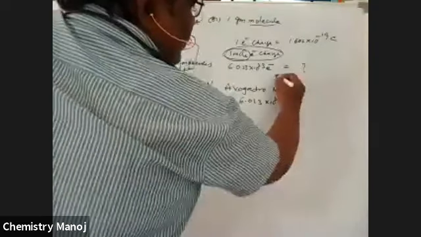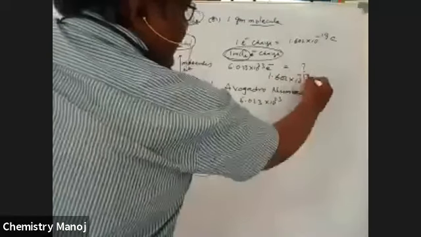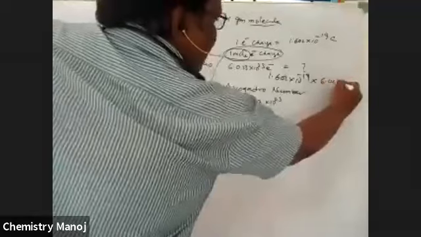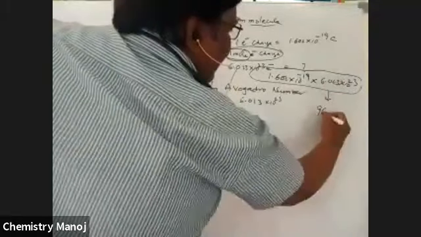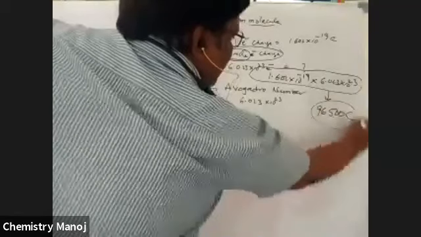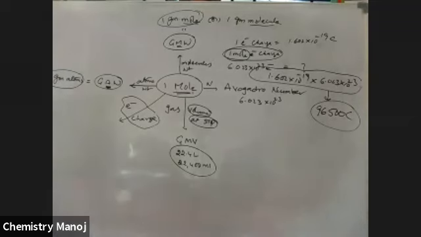By calculating, this is 1.602 into 10 power minus 19 into 6.023 into 10 power 23. Altogether, that gives 96,500 coulombs. That is the charge of 1 mole of electrons.